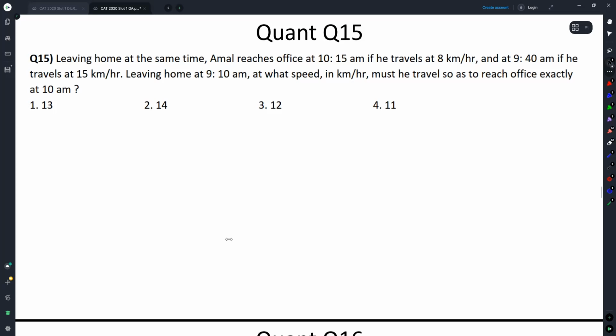Leaving home at the same time, Amal reaches office at 10:15 a.m. if he travels at 8 km per hour, and 9:40 a.m. if he travels at 15 km per hour. Leaving home at 9:10 a.m., at what speed in kilometer per hour must he travel so as to reach office exactly at 10 a.m.? Pay attention. Speed here is 8. Speed here is 15. So time here will be 15x, and time here will be 7x.